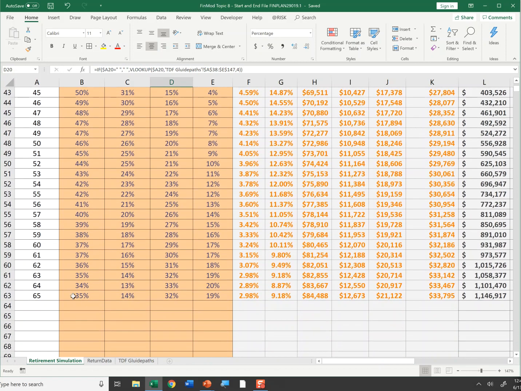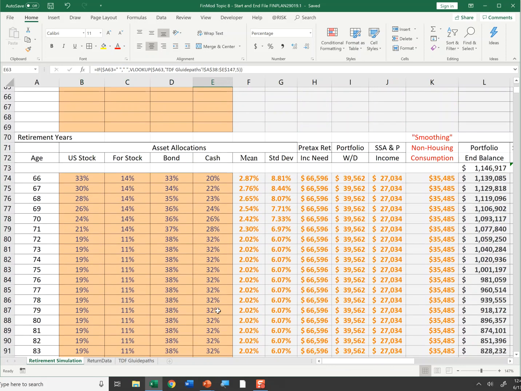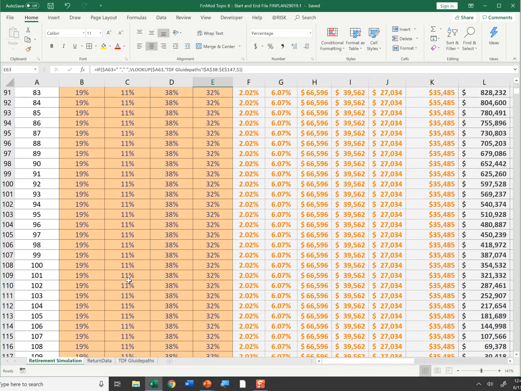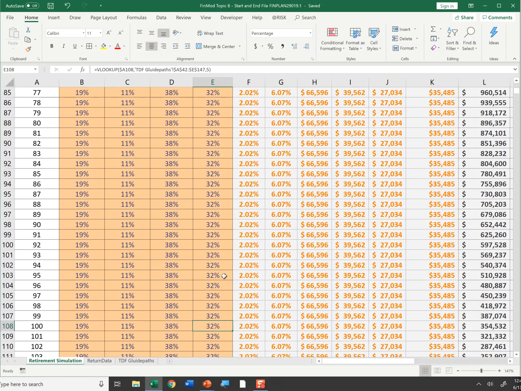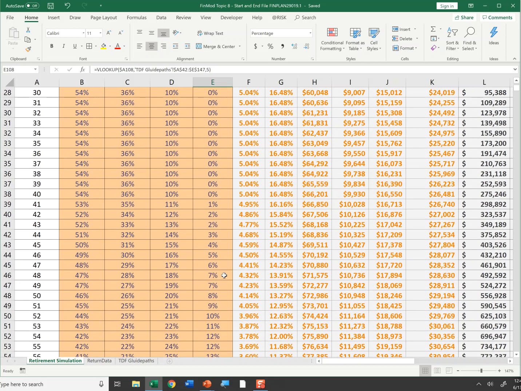By the time I'm 65, I've got these amounts in stocks, 32% in bonds and 19% in money market. And you'll notice later down here that when you're 100 years old, you still have 30% stock, 38% bond, 32% cash. And at that point, it's steady state. So that's where the asset allocations come from.